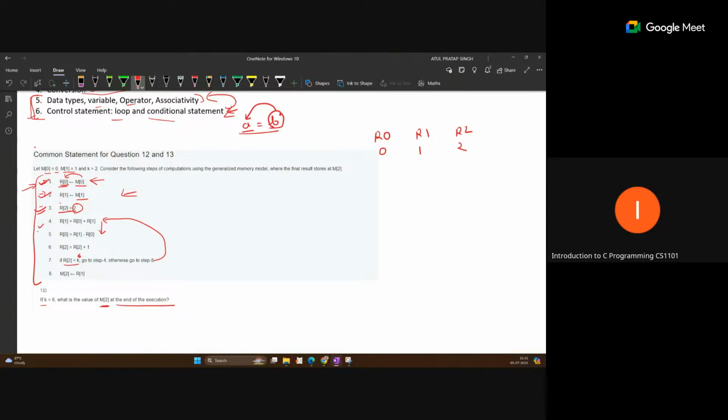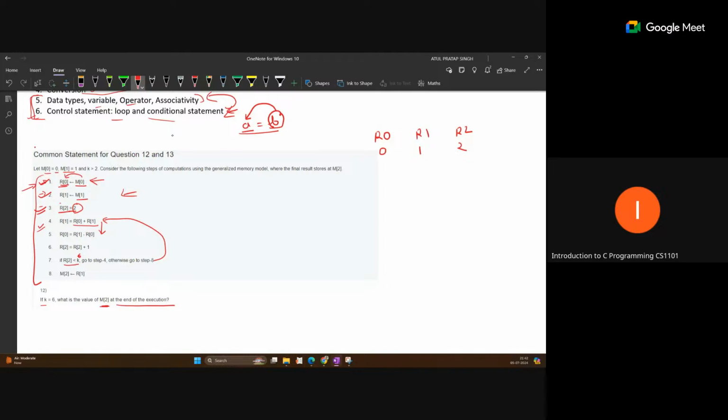Now step number 4. Step 4 is R1 equal to R0 plus R1. The right side is an expression, because we are computing something. After computing this expression, the result will be stored into the R1 location. The right side value is read as data, the computation is performed, and the result is stored at R1.